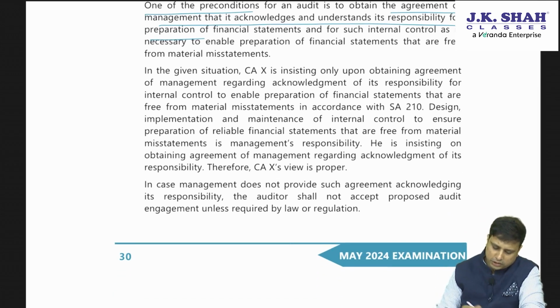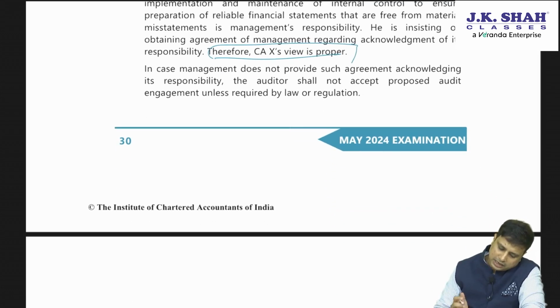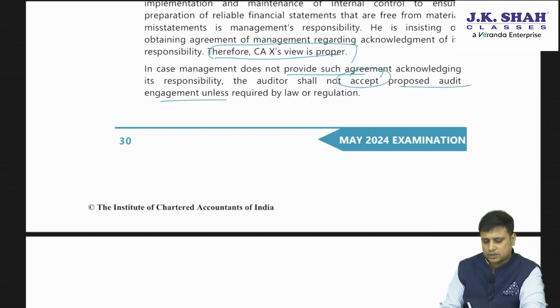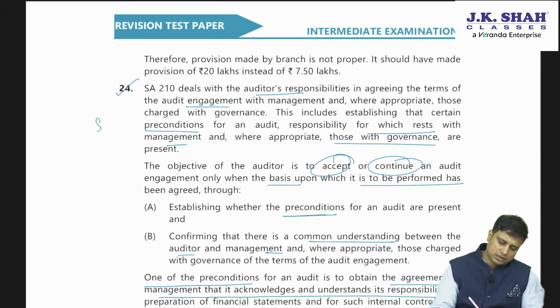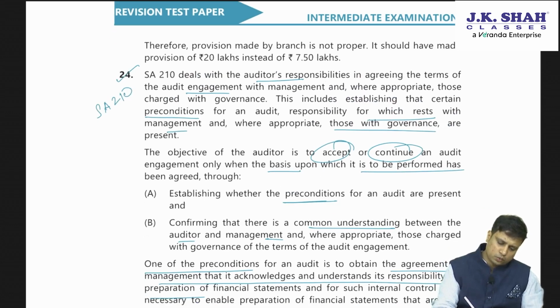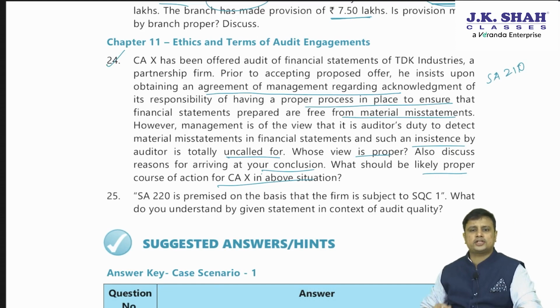In the given situation, they have not, and hence the view of the management is incorrect; the view of CAX is proper. In case the management does not provide an agreement, the auditor shall not accept the proposed engagement unless it is required by law and regulation. So this was a basic answer that we have covered under SA 210. So, a manageable question. Last question.